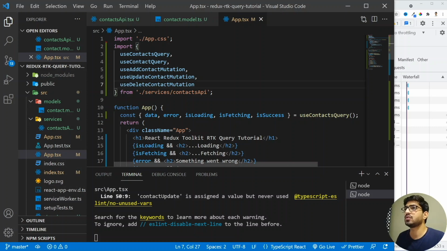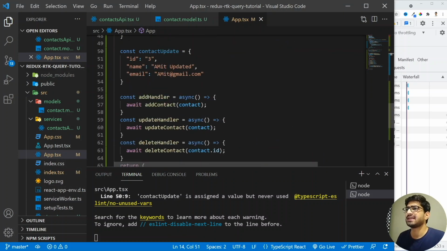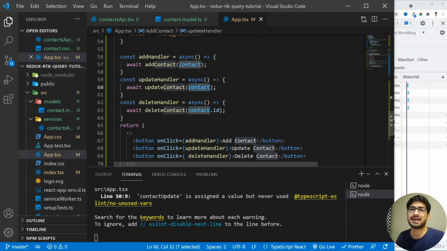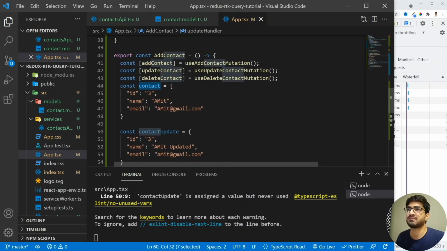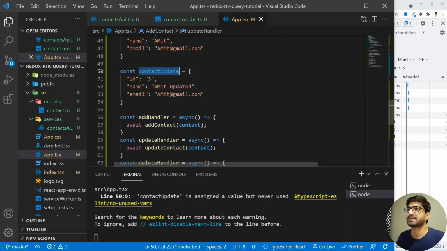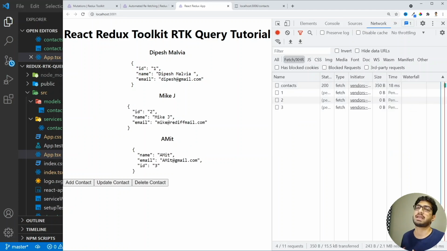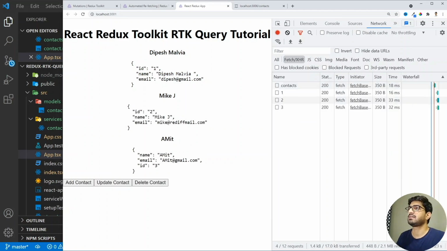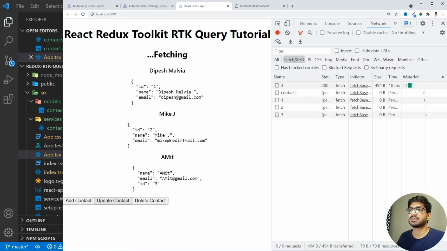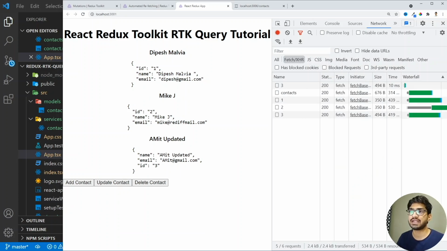So what we are going to do here is if we go back, then we see that for the update, we are still passing the same contact object with no updated values. So for this, I'm going to copy this and I'm going to add it here. All right, I'm going to save it and let's give a try again. So if I refresh my page, then let's clear the browser. And now if I click on the update, then you will see that we have the updated value, myth updated, and all the contacts are auto fetched.